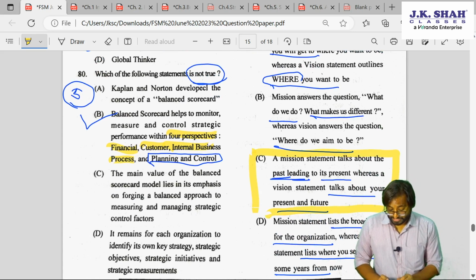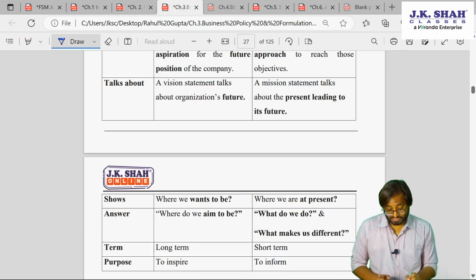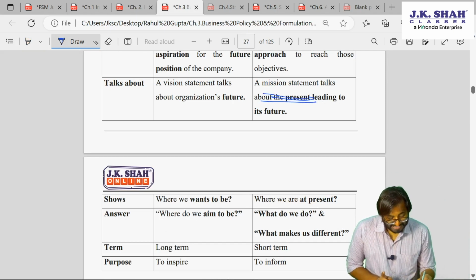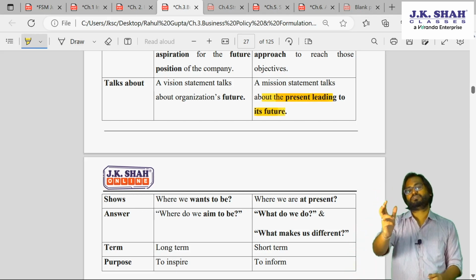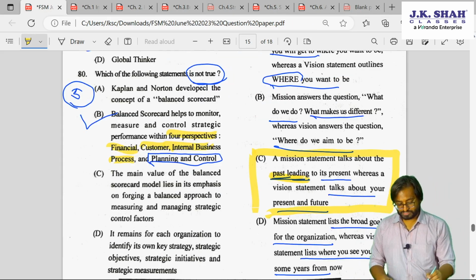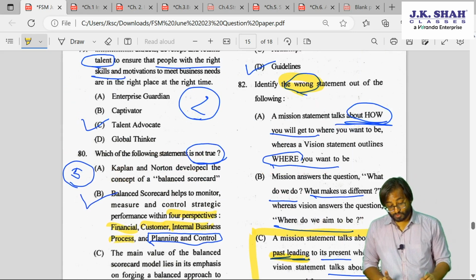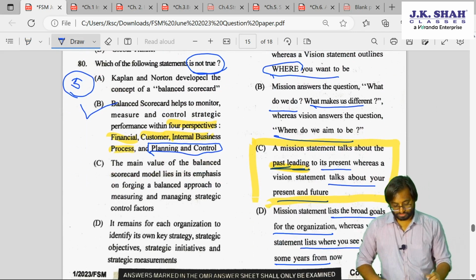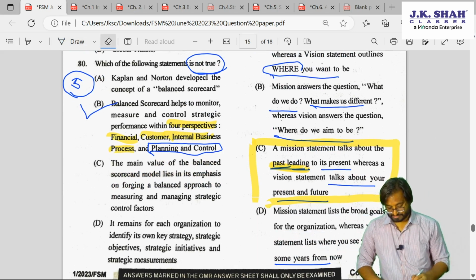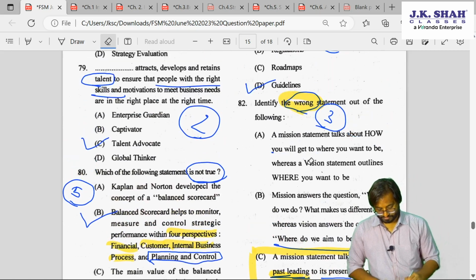Why? I'll tell you. Mission statement talks about the past. Do you think mission statement talks about the past? No. Mission statement talks about the present. Read this: mission statement talks about the present leading to the future. So this is 82, yes, this is 82C, chapter number 3. The others are correct, so this was wrong. 82C.